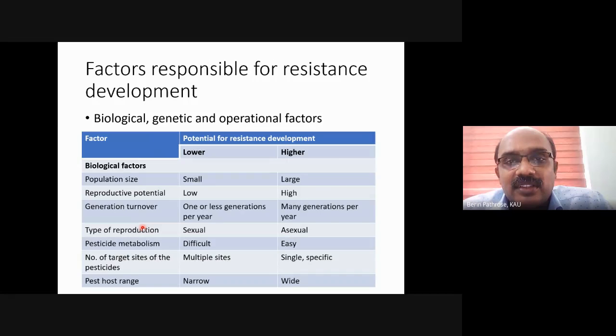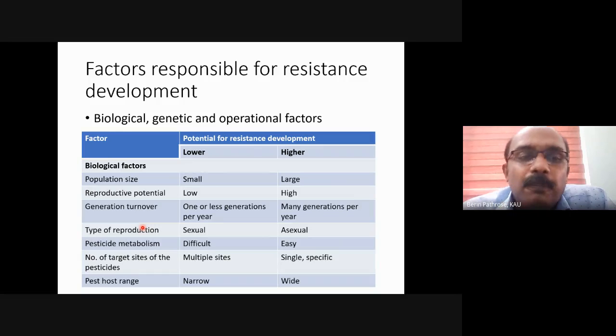So this is with respect to the resistance mechanism. Now I will have a short table wherein I will just brief about different factors and how these factors affect resistance development that we will discuss. It can be biological factors, genetic factors, or the kind of use of pesticides, the use pattern, etc. So we'll see it one by one.